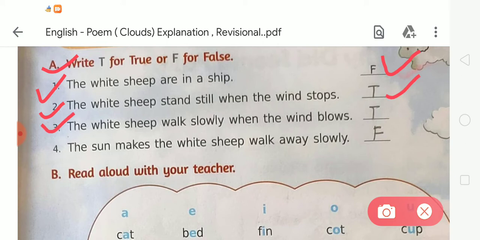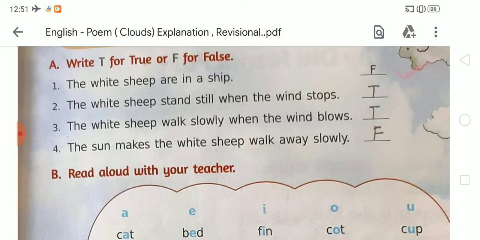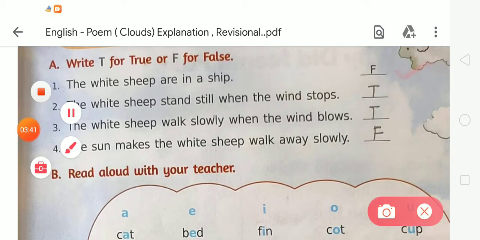Now the third: the white sheep walk slowly when the wind blows. Tell me, is this true or false? It is true, because the white sheep walk slowly when the wind blows. Now the fourth sentence: the sun makes the white sheep walk away slowly.